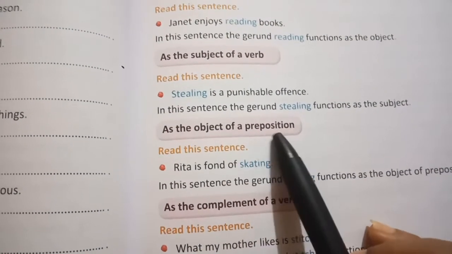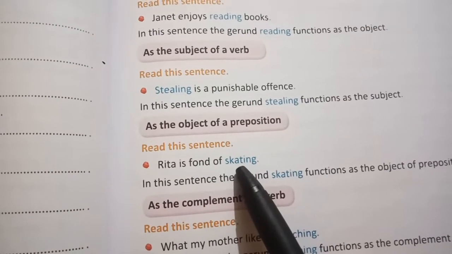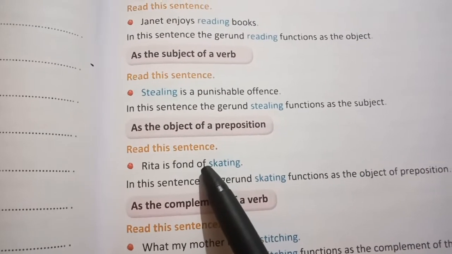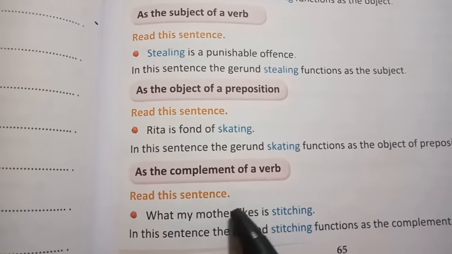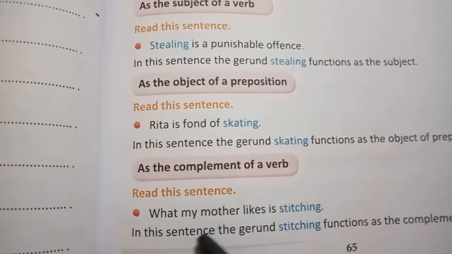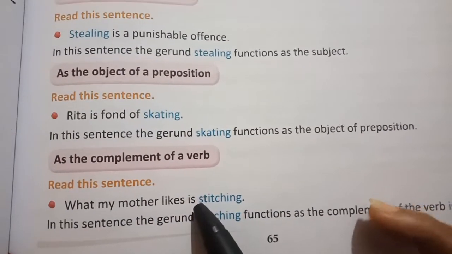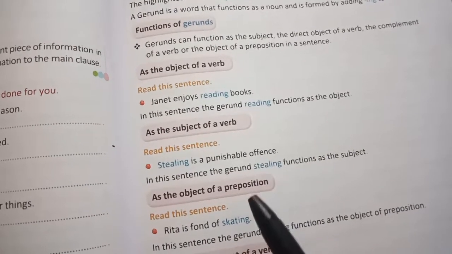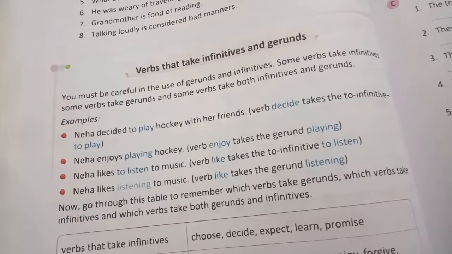Next, as the object of a preposition, Rita is fond of skating. Skating here is a gerund and it functions as the object of the preposition of. As the complement of a verb, what my mother likes is stitching. In this sentence, the gerund stitching functions as the complement of the verb is. So these four functions we have seen in this part: as the object of a verb, as the subject of a verb, as the object of a preposition and as the complement of a verb.